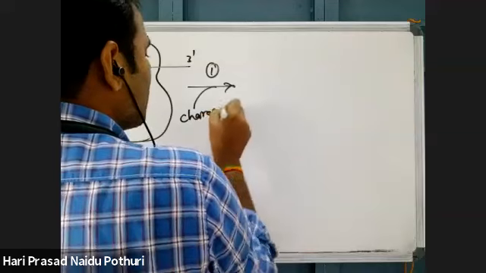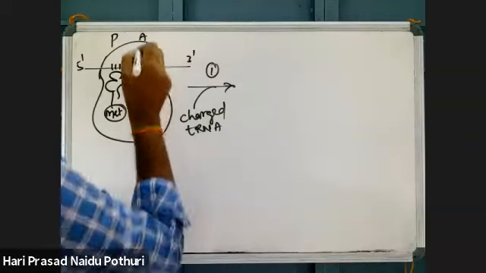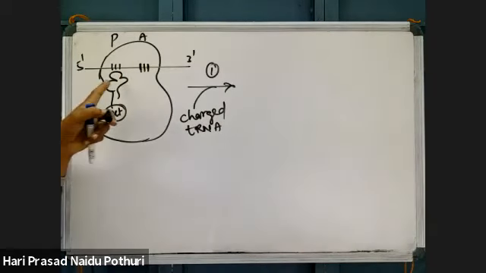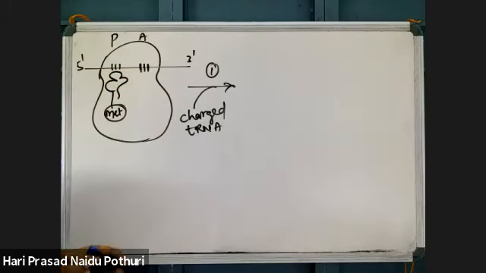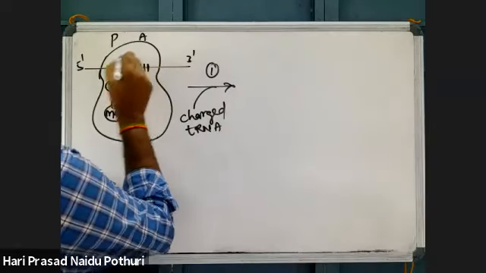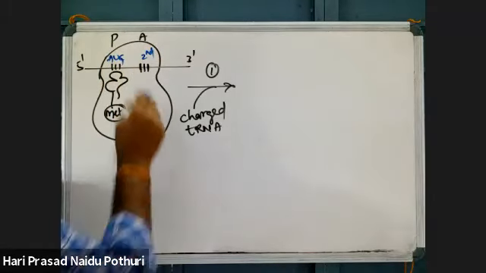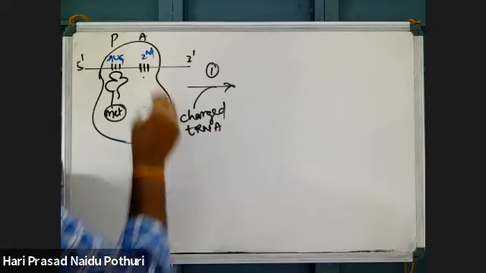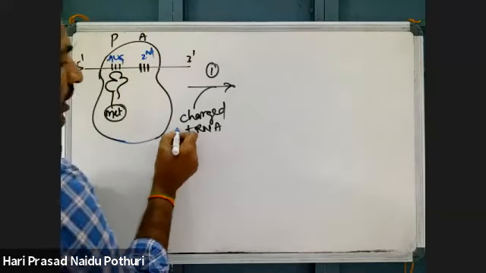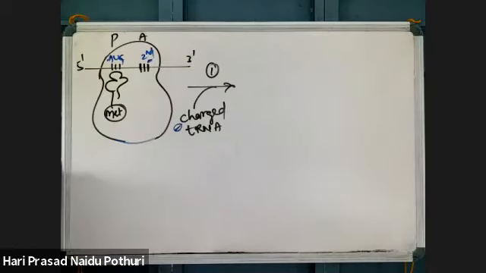One more charged tRNA will come based on the genetic code present in the second position. This is the first codon. What is the second codon? Whether it is UUU or UCU, whatever it is, it is based on the second genetic code. This is AUG, and this is the second codon. The A site is free now. As the A site is free, there is an addition or delivery of a charged tRNA molecule to the A site, based on the genetic code present in the A site.